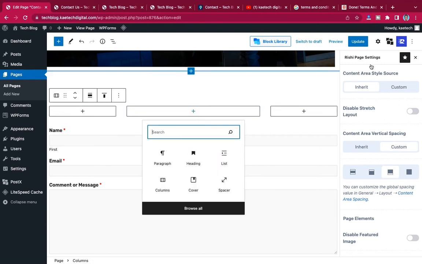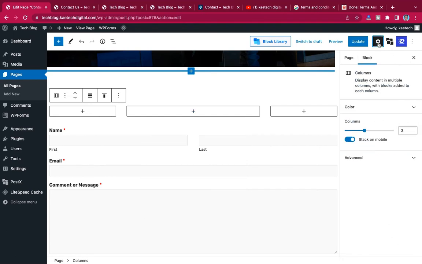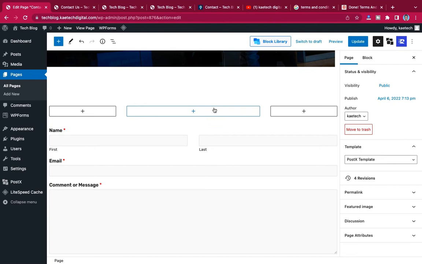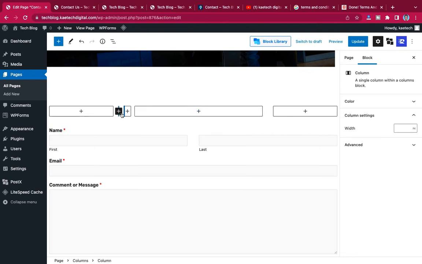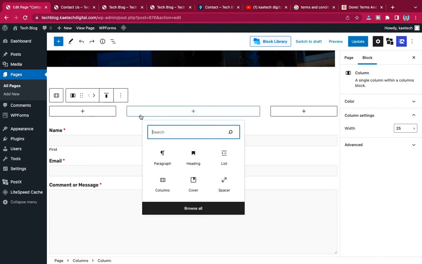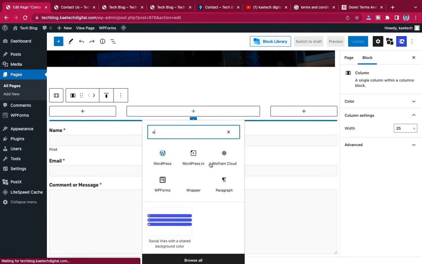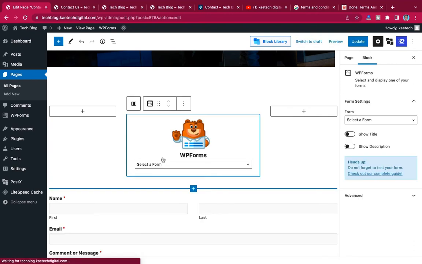So I'm going to go over here, and with this column, let me undo it. With this column, I'm going to put the forms over there. So let me say forms, and see if the WP will come. Okay, so let me use WP here, and I'm going to put the form that we created over there.